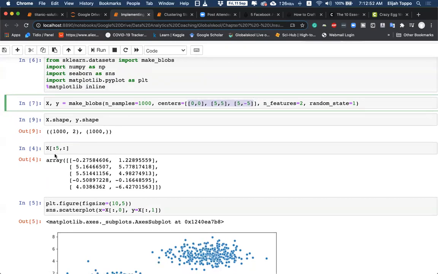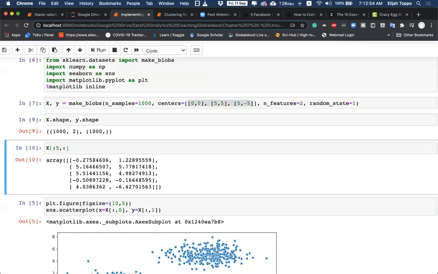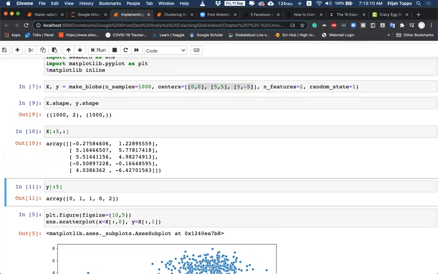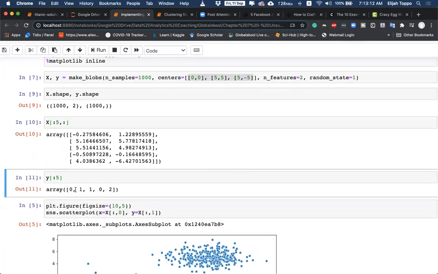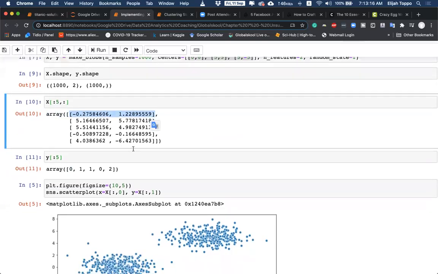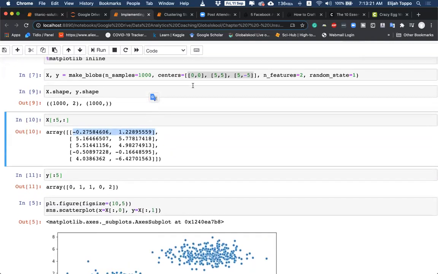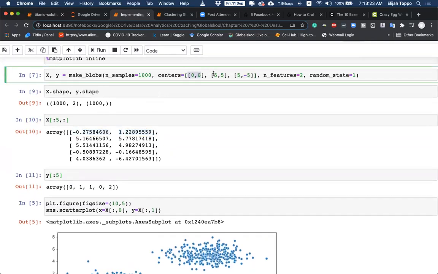Okay. So if I take the first 5 examples of x, I can see that x has 1,000 rows actually. At the same time I can see the first 5 answers of y. And y says that the first data point belongs to cluster 0. Since we have three clusters, one is close to 0, 0, one is close to 5.